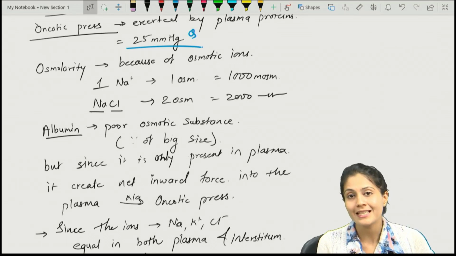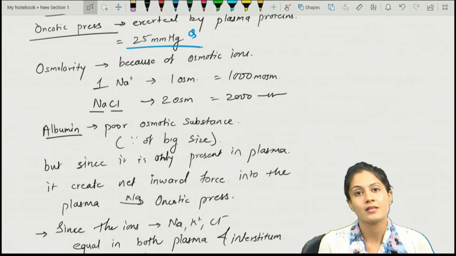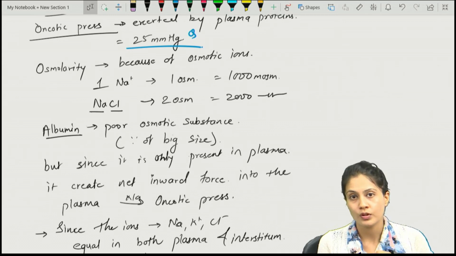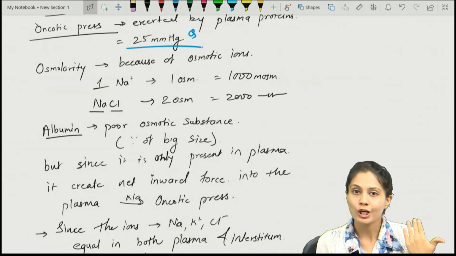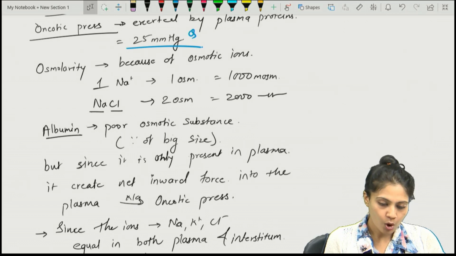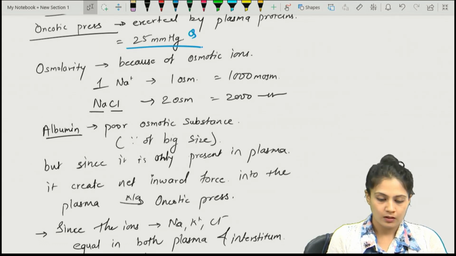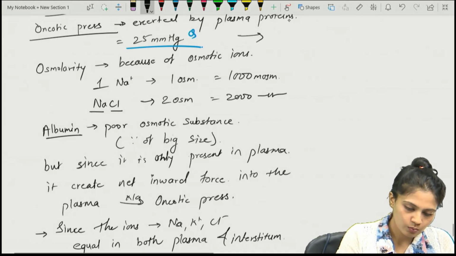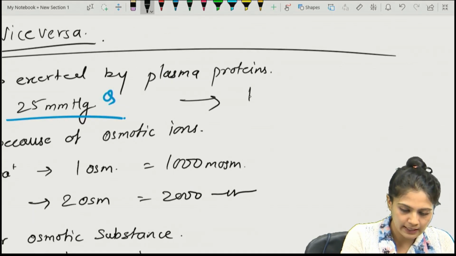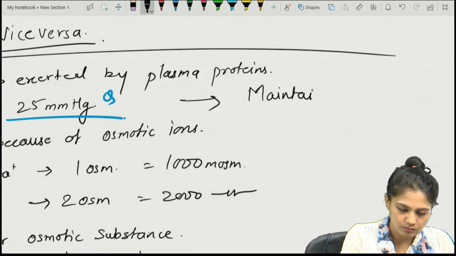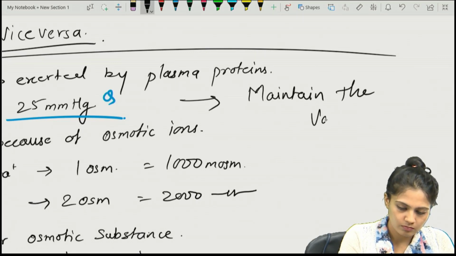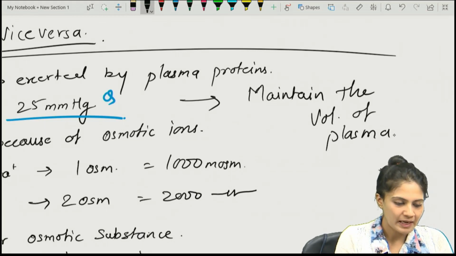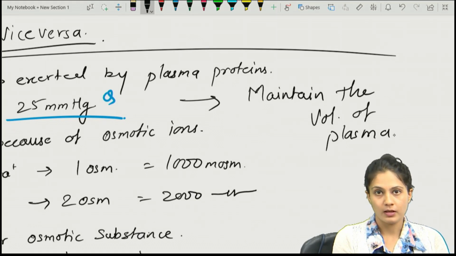Why? Because they are present only inside the vessel, not in the interstitium, so they create the inward force towards the water, right? That is known as the oncotic pressure. By creating the oncotic pressure, the plasma proteins maintain the volume of the plasma.